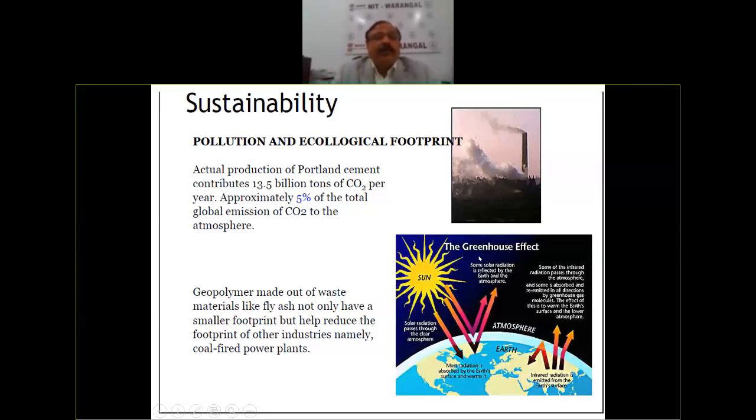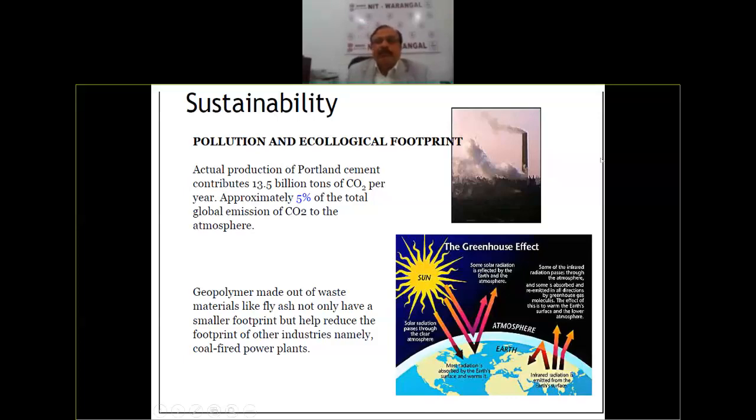Actual production of cement is responsible for a large share of the total carbon dioxide production in the whole globe. Whereas geopolymer, which is made of waste materials like fly ash, not only has a small carbon footprint, but also reduces the footprint of other industries, namely coal-fired power plants. So everything is leading to advantage. The greenhouse effect is reduced, the earth is more clean, you are saving the environment.